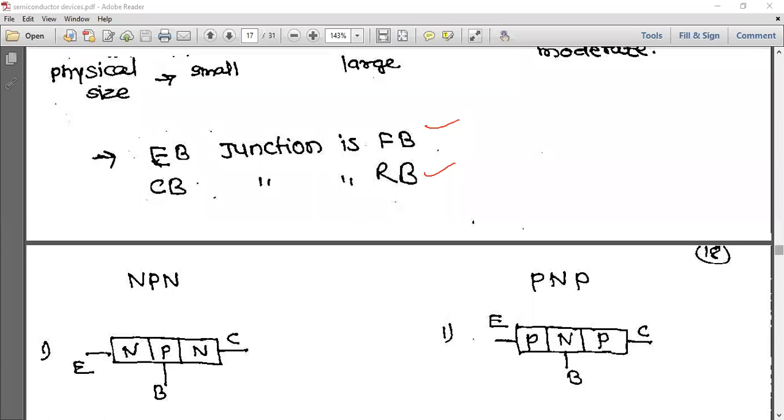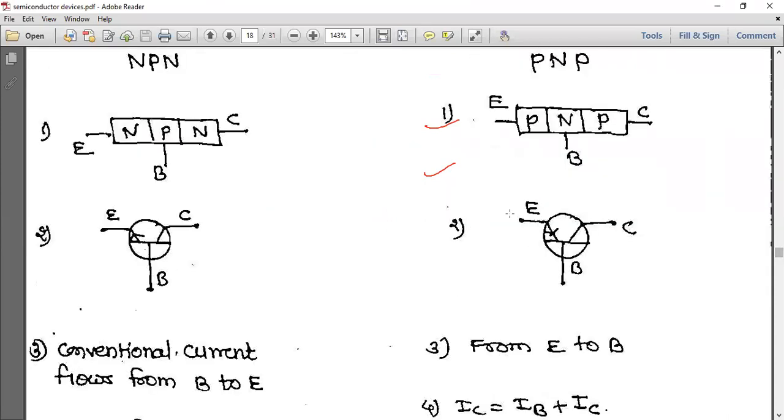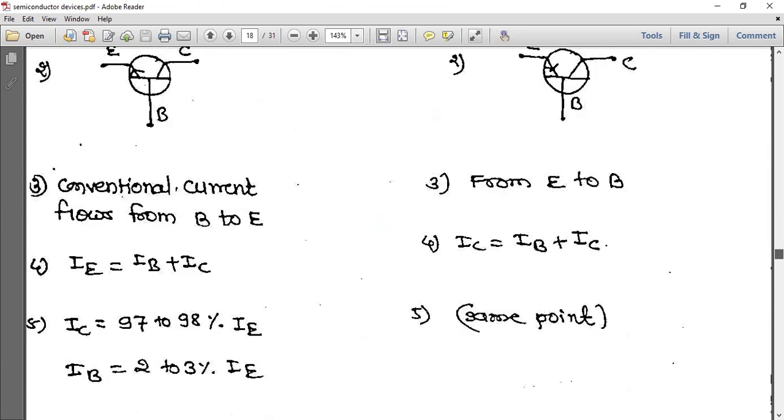Next, types of transistor. How many types? NPN and PNP. You can see the symbols. The arrow always goes from P to N. The terminal on which the arrow is there is the emitter, and the other two are collector and base. You can see the symbols here, and you draw them like this in the exam also.